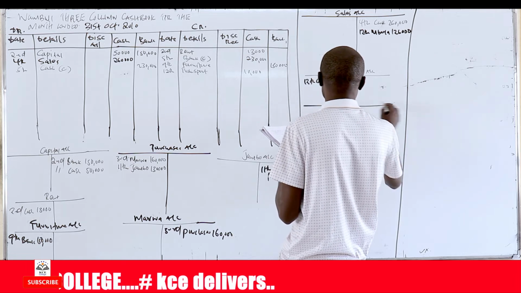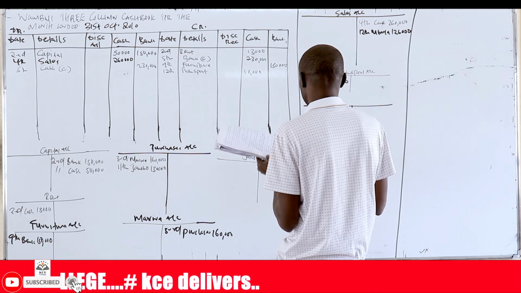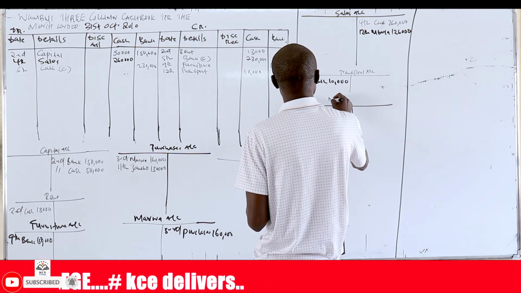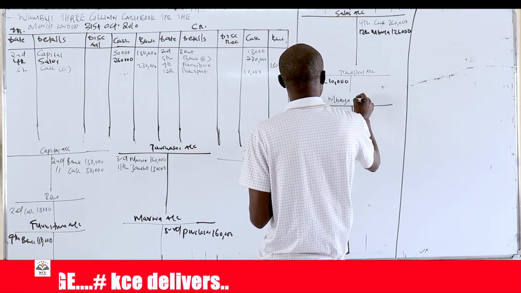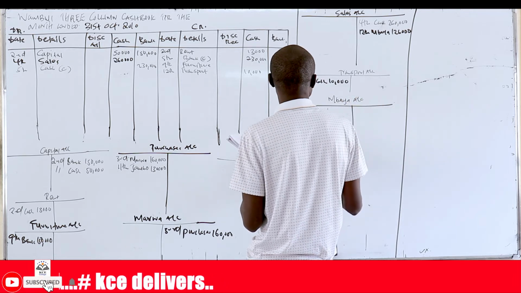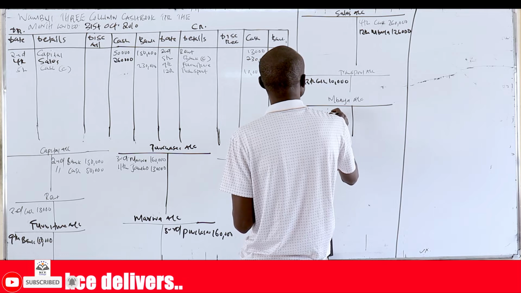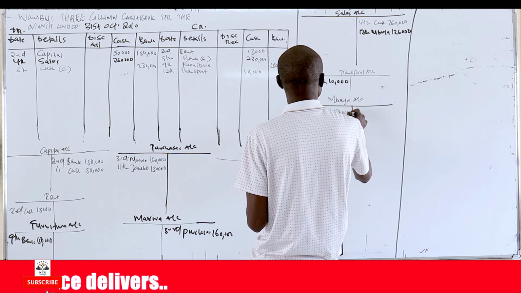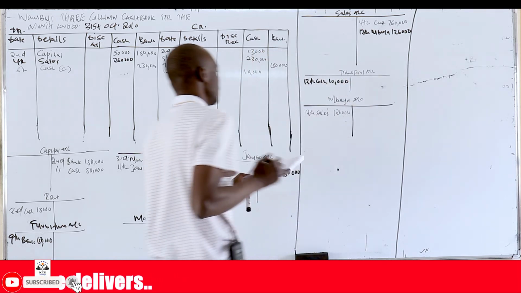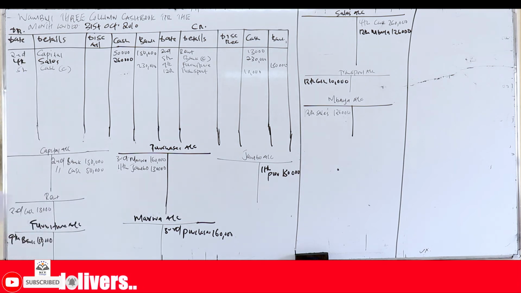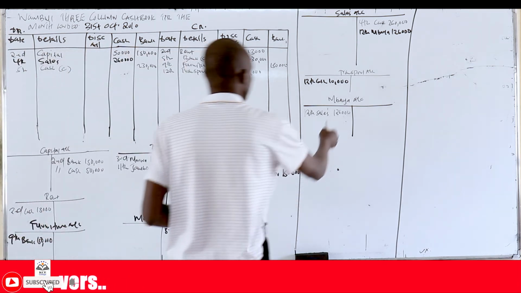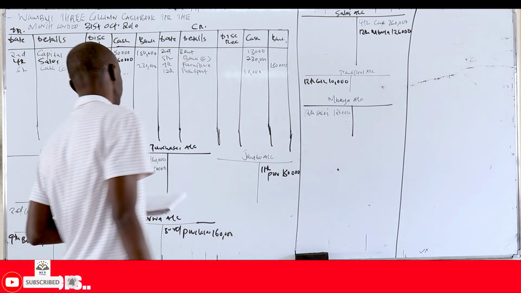You open a buyer account here, and then you write 12th, sales, 126,000. Remember, credit transactions do not go through the cash book. You post them on the individual ledgers.